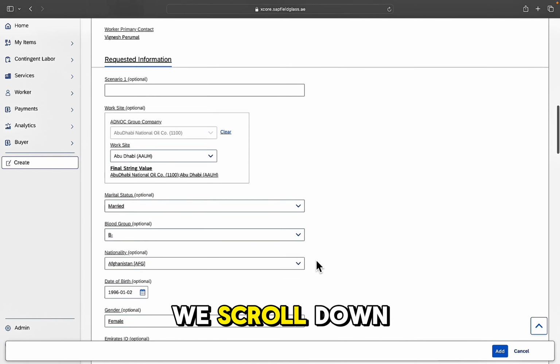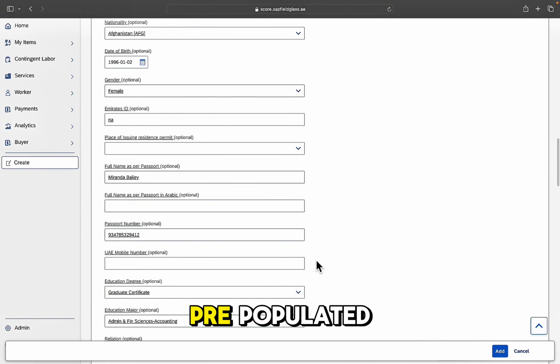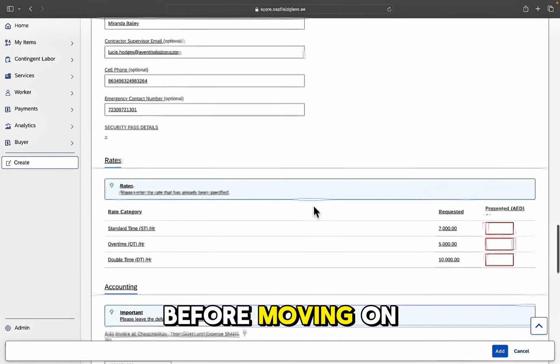And then as we scroll down, we can see the majority of information and fields have already been pre-populated, as we've already created the profile and been through the mobilization steps with this individual. All we need to do now is go through, make sure everything is still accurate and correct, and update accordingly if needed. And remember, if it's a mandatory field you'll see a red asterisk, which means that you will need to populate that field before moving on.